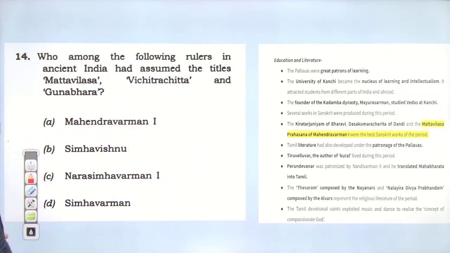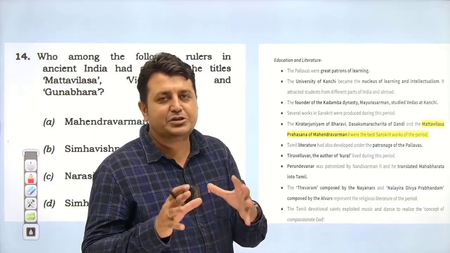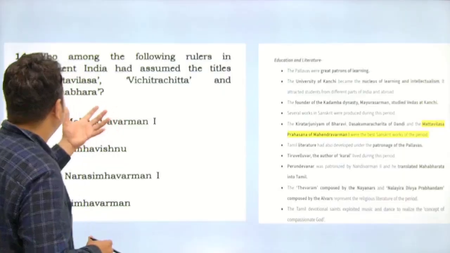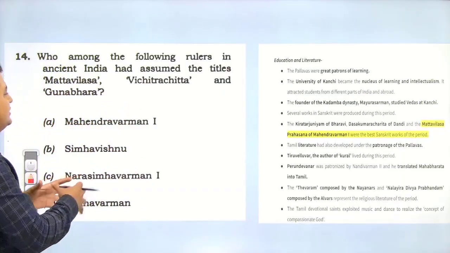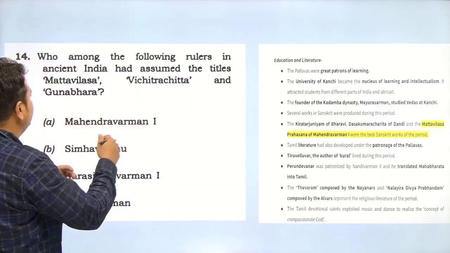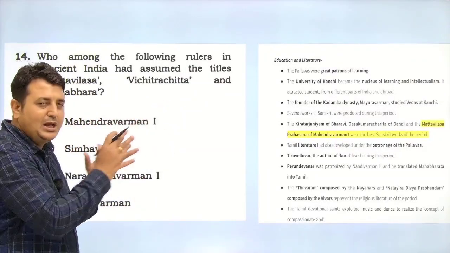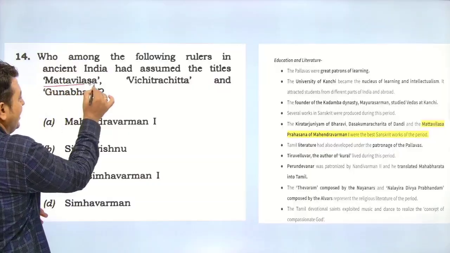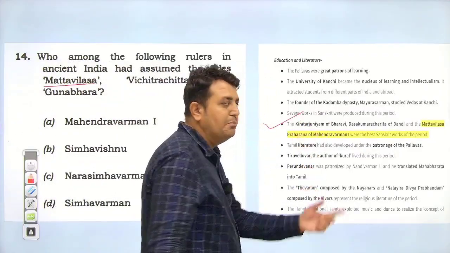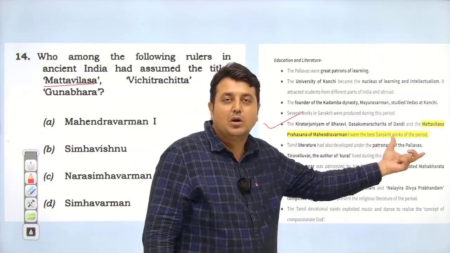Next question. It was a very typical question, which is asked in this examination, from the Pallava period. What they asked was: who among the following rulers assumed the titles Mattavilas, Vichitra, Chitta and Gunabhadra? Now we may not remember many of these names, but this name, Mattavilas, why Mattavilas? Because in our notes we mention that the Mattavilas Prahasana of Mahendra Varman is the best Sanskrit work of that period.